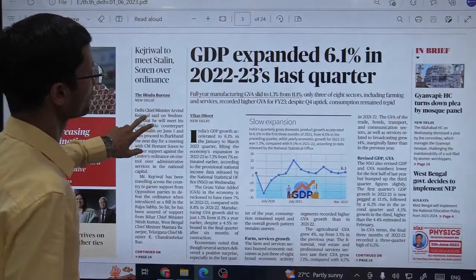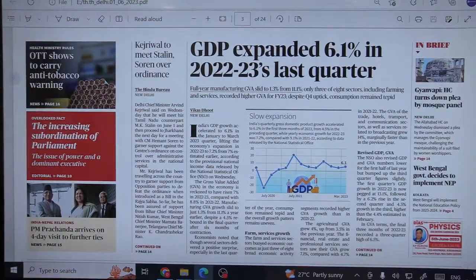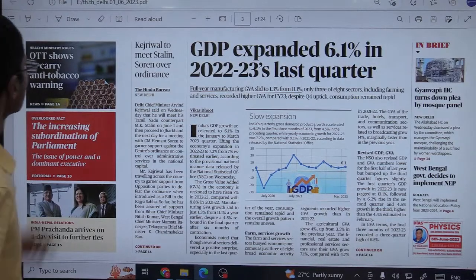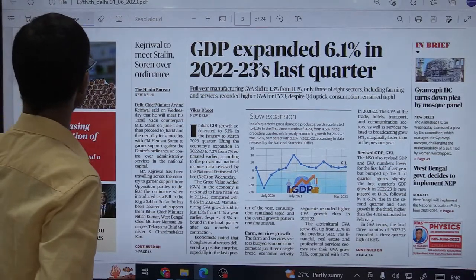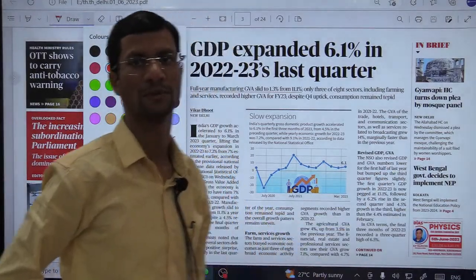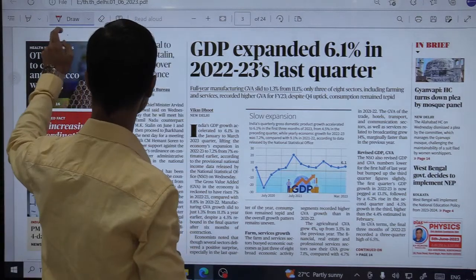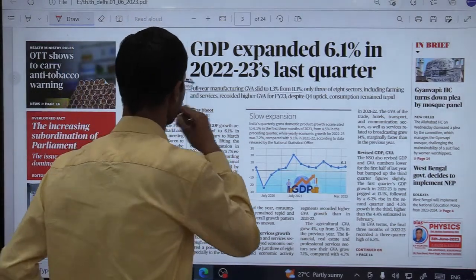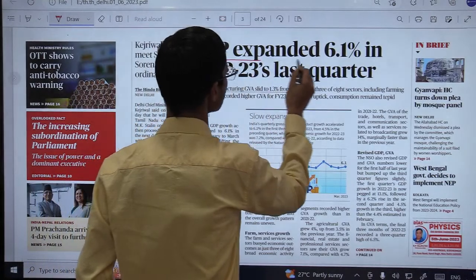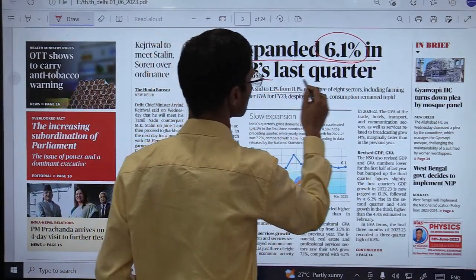Now see, this is the first page of the Hindu, 1st of June, today's paper. So what seems important here? The very important thing which you find on this front page is that GDP of India expanded 6.1% in the 2022-23 last quarter.